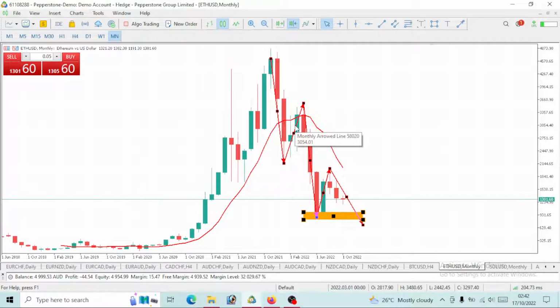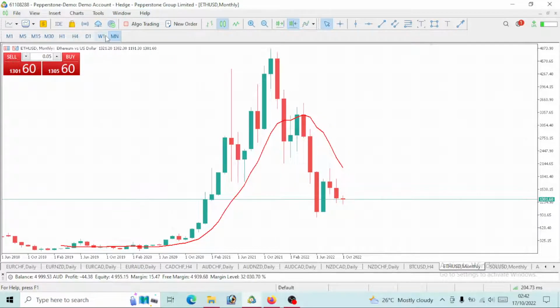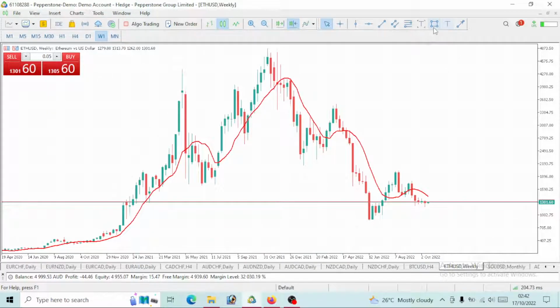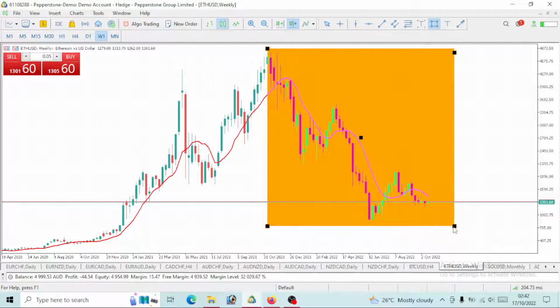Do not go long on this Ethereum. That should now take us to the weekly time frame. Now take a look at this weekly time frame on our Ethereum. Take a look at this movement, right? What we clearly can see is a bearish move.